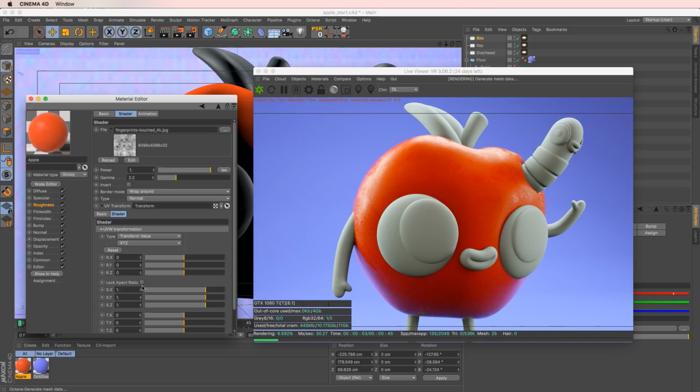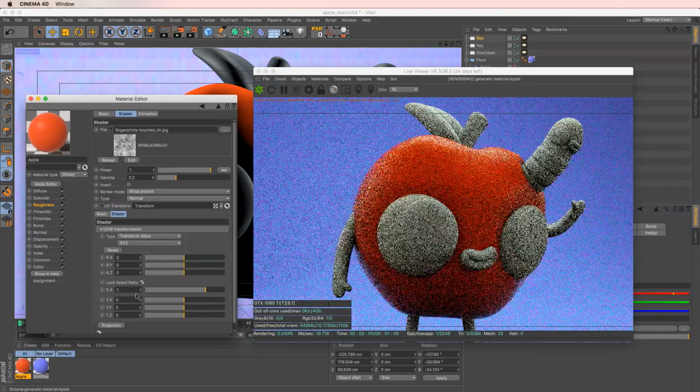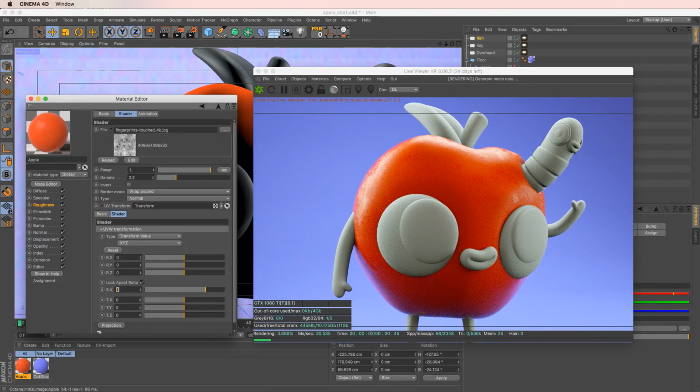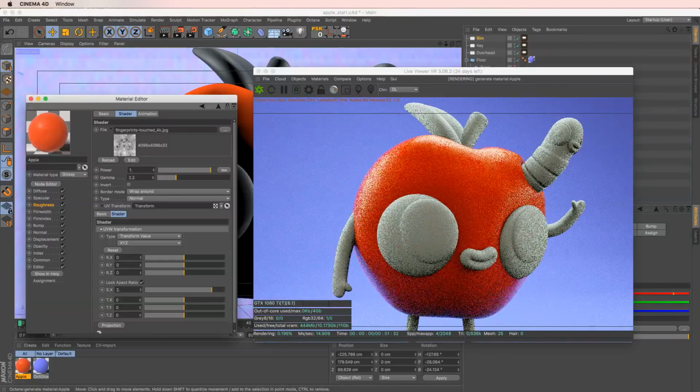Click that little button, then we can twirl that down and scale this up to maybe 1.5. So something like that, we get a little bit bigger. We scale it up maybe to 2. So we have this really nice big grunge map now.